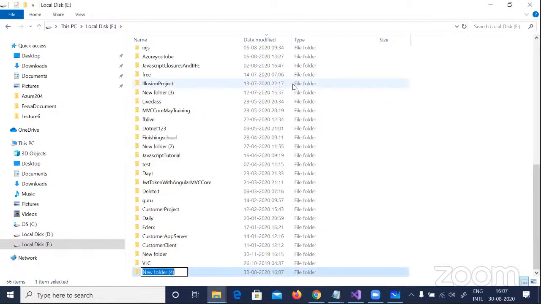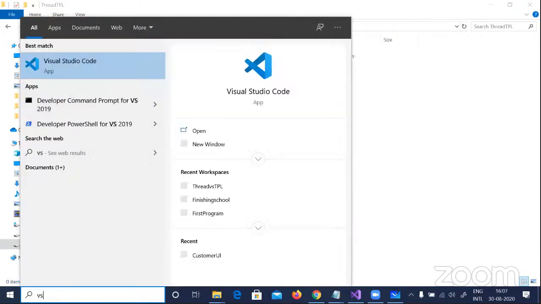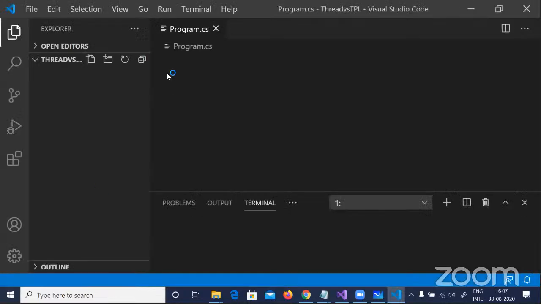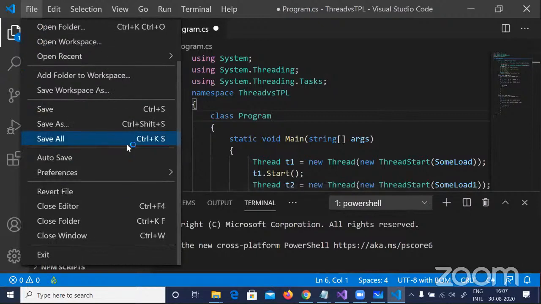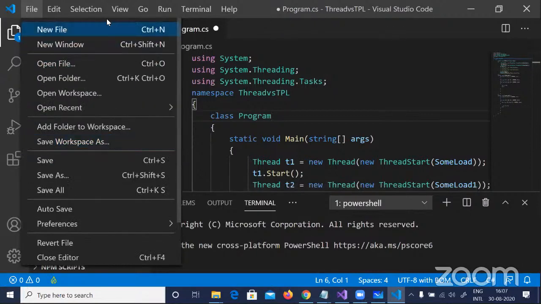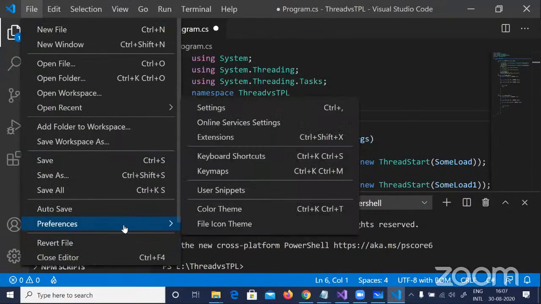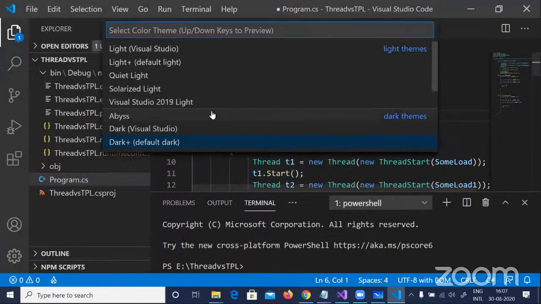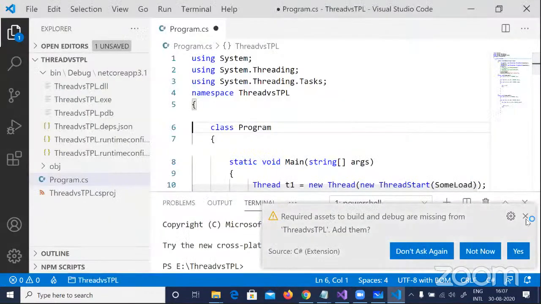So here it is, thread and TPL. I'm going to copy this and use VS Code. Let me open up the folder. What is so bad about this black theme? I can change it. I never changed this theme, I really liked it. File, preferences, I can change this color theme to Light, Visual Studio white. I hope that will help.